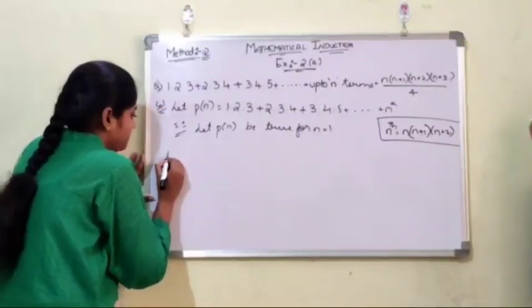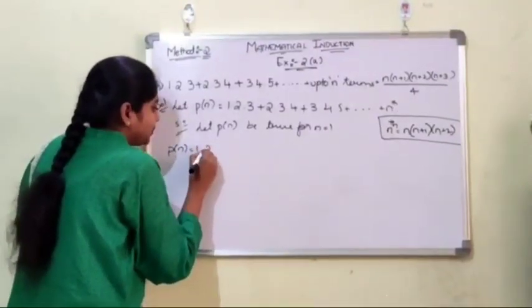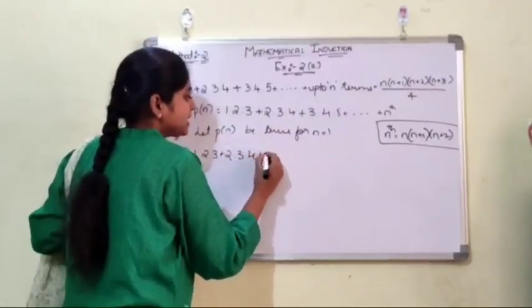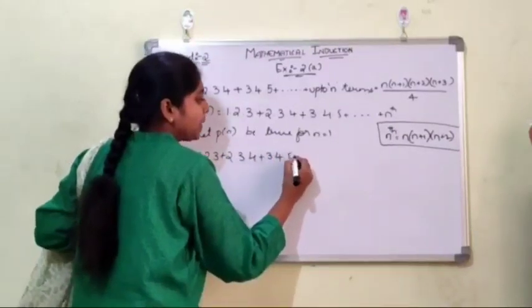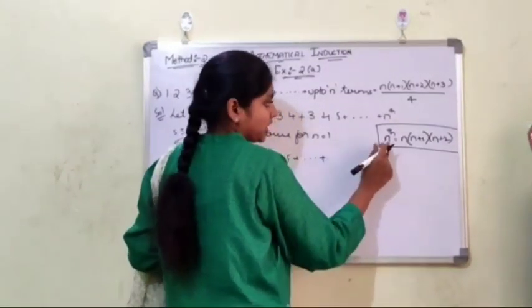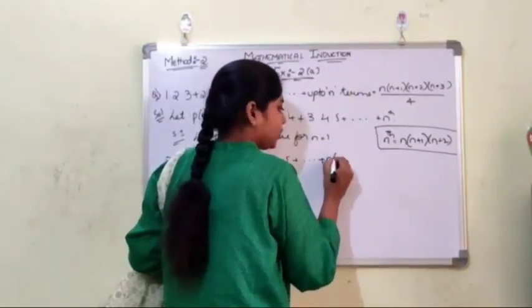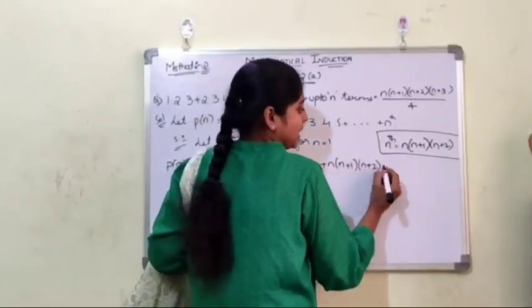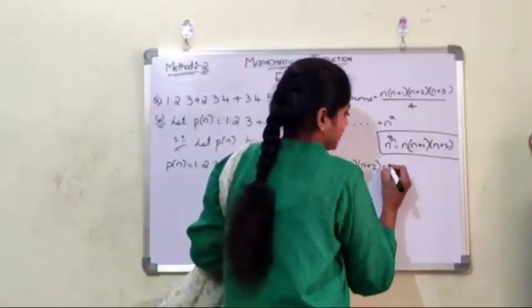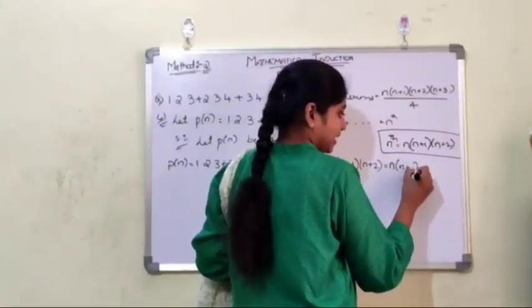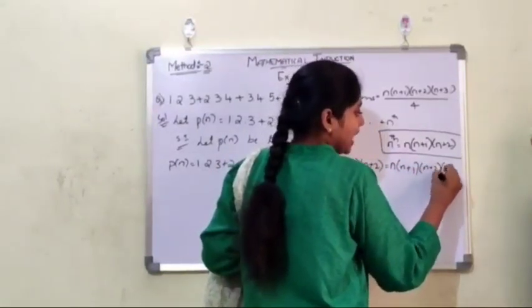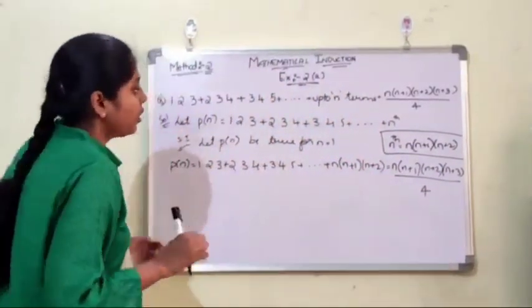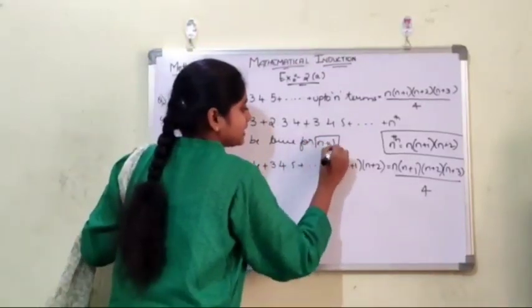P of n equals 1 into 2 into 3 plus 2 into 3 into 4 plus 3 into 4 into 5 plus so on, plus our nth term n into n plus 1 into n plus 2, equals n into n plus 1 into n plus 2 into n plus 3 whole divided by 4. Now put n equals 1 in this equation.